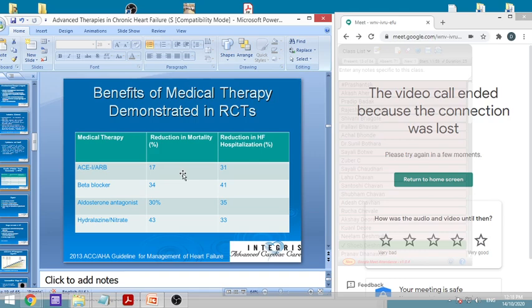Aldosterone antagonists, for example spironolactone, give a 30% reduction in mortality and a 35% reduction in hospitalization. The hydralazine nitrate combination, which we have just seen, can give benefit in 43% of persons, and there can be a 33% reduction in hospitalization.